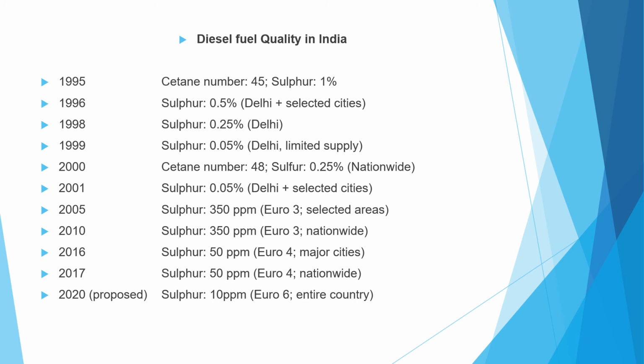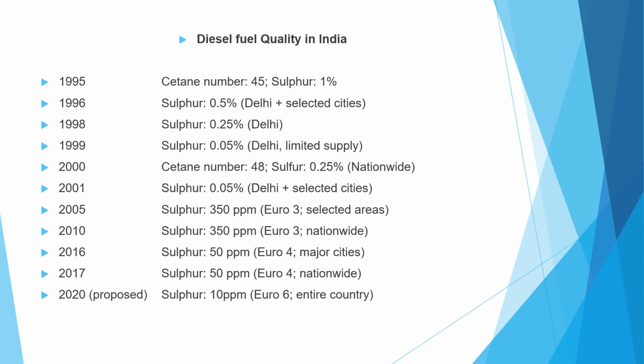In the year 1998, the sulfur content is 0.25% in Delhi. In the year 1999, the sulfur content is 0.05%, which is applied in Delhi, with limited supply.